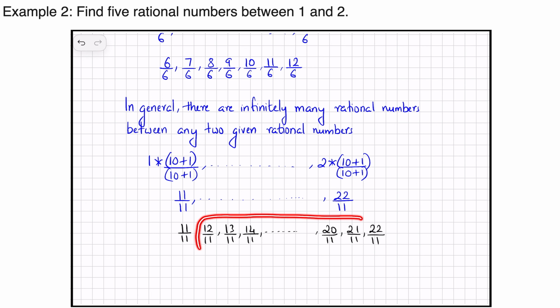If you write all the numbers in this range, you will get 10 rational numbers, all falling between 11 by 11 and 22 by 11.